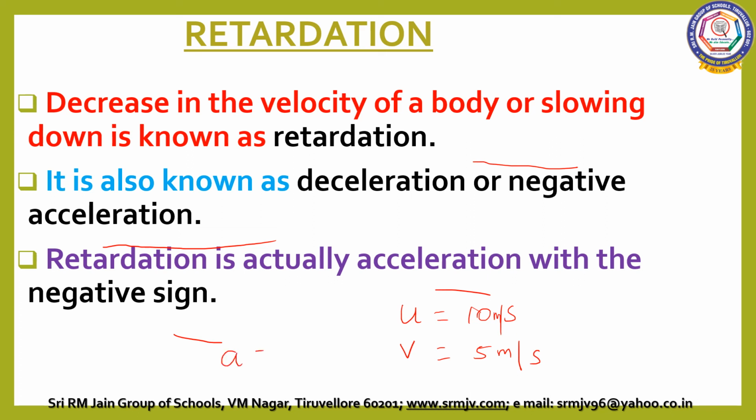What is the acceleration? A is equal to 5 minus 10 in 5 seconds. t is equal to 5. So (5 minus 10) divided by 5, that is equal to minus 5 divided by 5. Cancel. That is minus 1 meter per second square. That is the negative acceleration, acceleration with a negative sign.